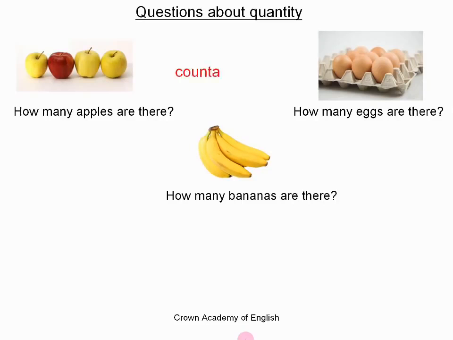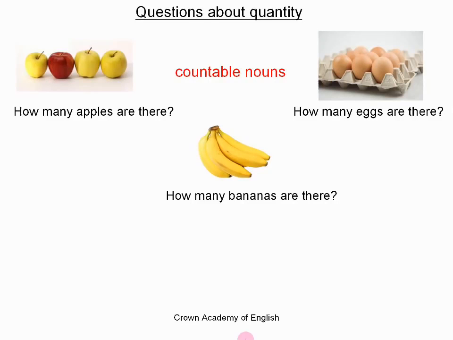So, the first thing we can say is that all of these nouns are countable nouns. A countable noun is a noun that is a separate object that we can count, and it can exist in the singular or the plural. Okay, so it can exist in both, singular or the plural.